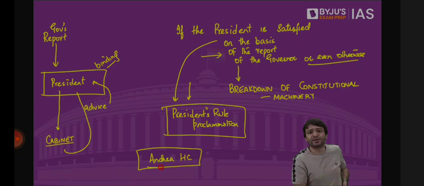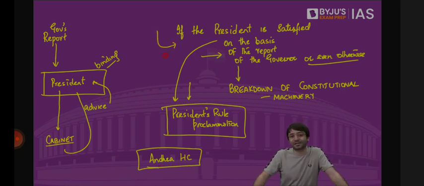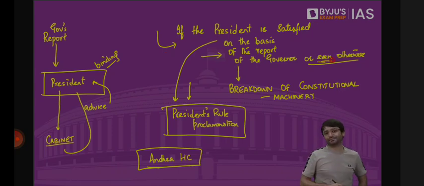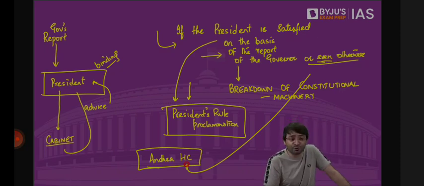One explanation given to this was the text of Article 356 itself. If the president is satisfied on the report of the governor, or even otherwise would mean maybe on the advice of the judiciary. But that would violate separation of powers. That is why this order was recalled by the Supreme Court. Supreme Court criticized the High Court of Andhra Pradesh for getting involved in this matter, saying you don't have that power, you don't have that jurisdiction. That is why court should not get involved in imposing president's rule, but it should always get involved in deciding, reviewing whether it was done rightly or not.